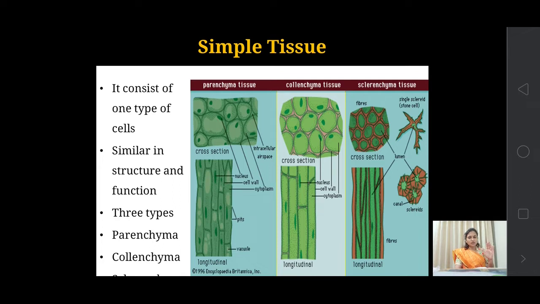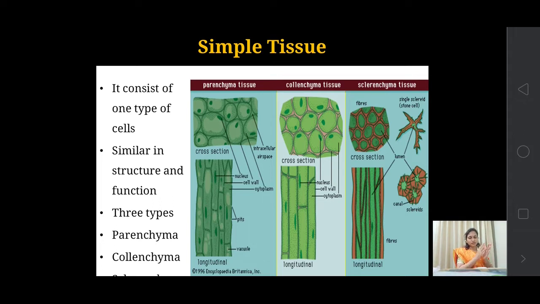Okay. So by looking at the LS alone or at the TS alone, we cannot guess or predict the exact structure of the tissues.